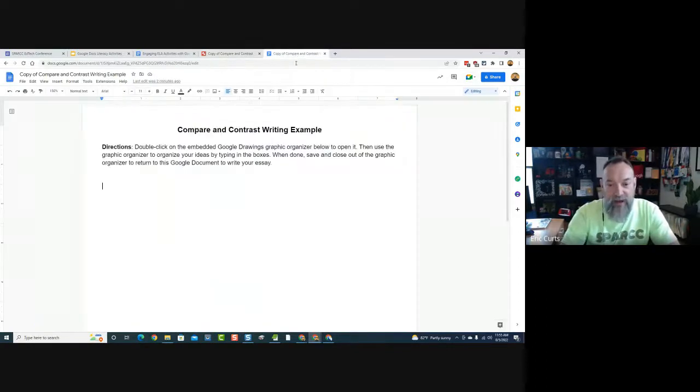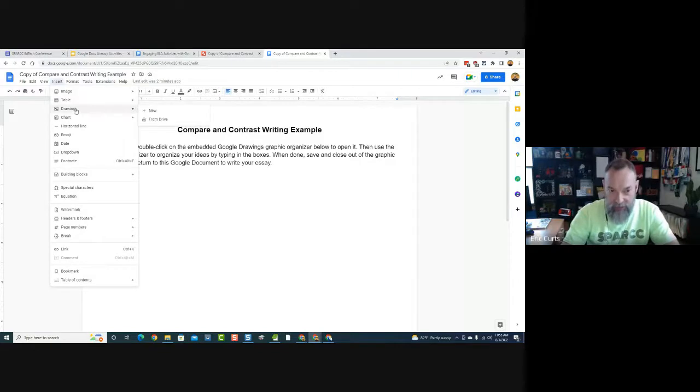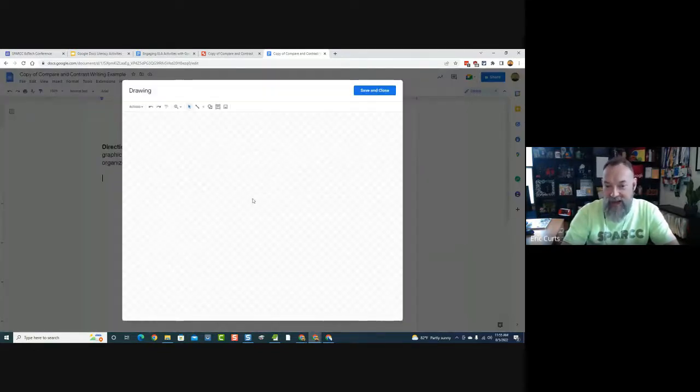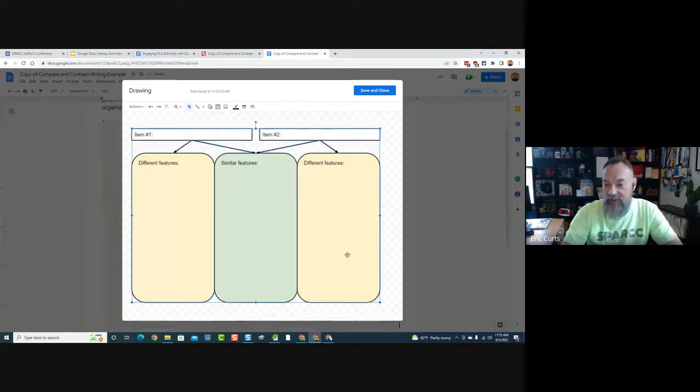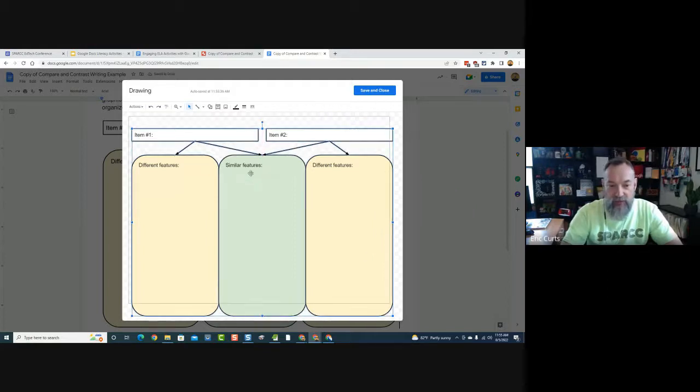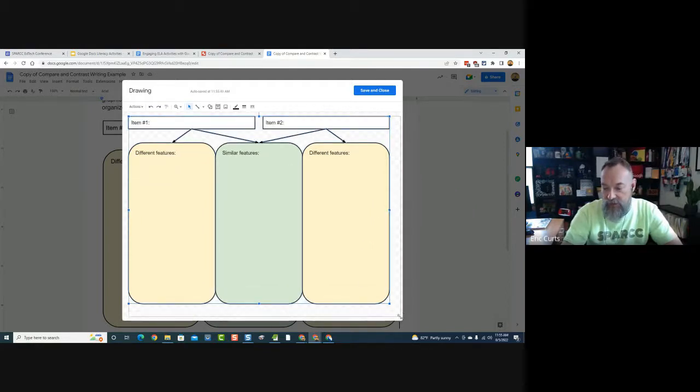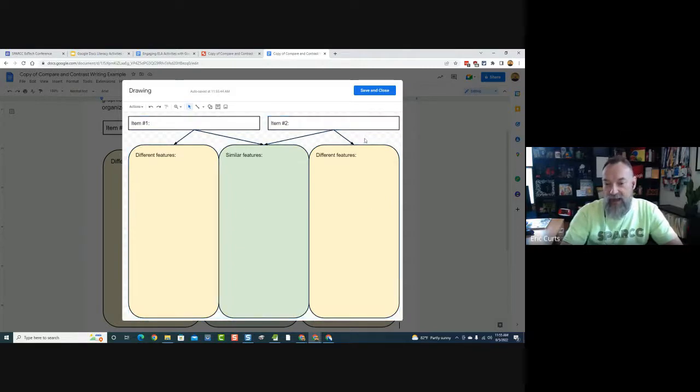Now, inside of my Google Doc, this is where I'm going to insert it. So I'm going to come here, click Insert Drawing, and choose New. And now I'm going to paste that copied one right in here. So I'm going to right click and paste. And there it is. If I need to make it bigger or smaller, I can adjust the size, move it around until I'm happy with how it looks in there. But as long as I'm happy with that, I can now hit Save and Close, and it's going to embed that into my document.